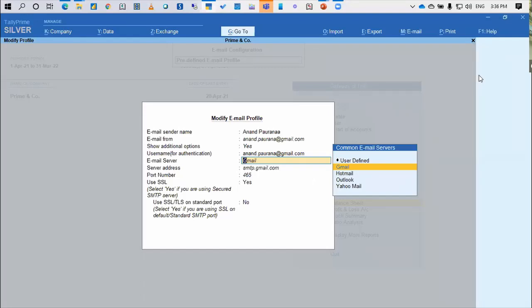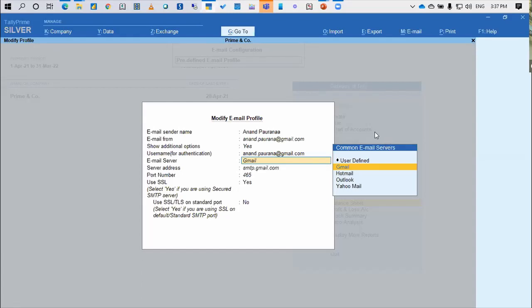If you are using anything else like Rediff Mail or some other, then you may need to fetch these details of the server address, port number, and use SSL yes or no from the respective email service provider, which is very easy to get. I mean, it will be available in your email configurations.